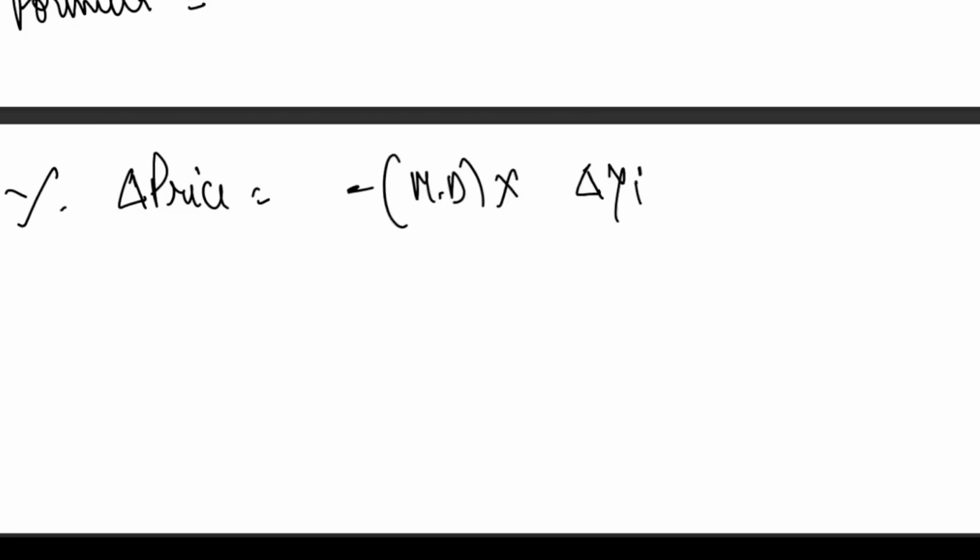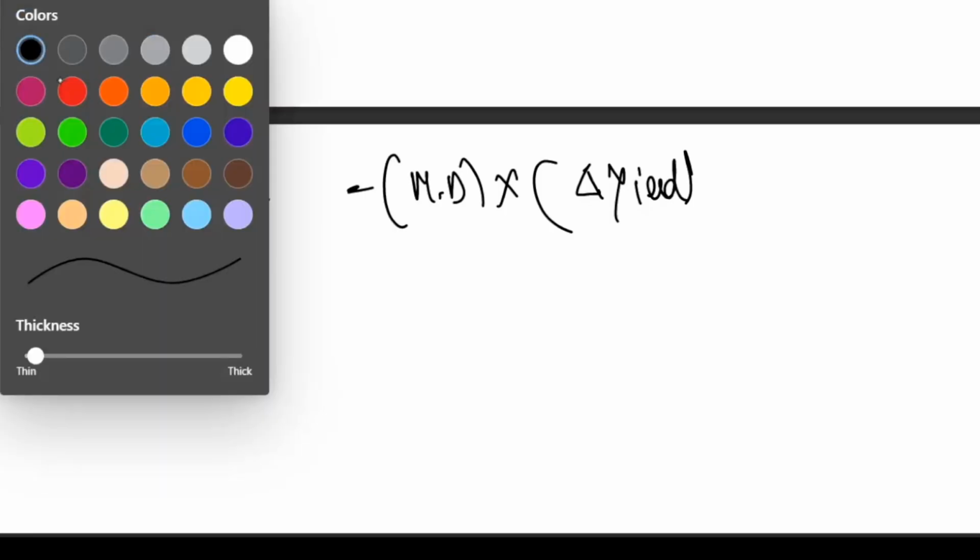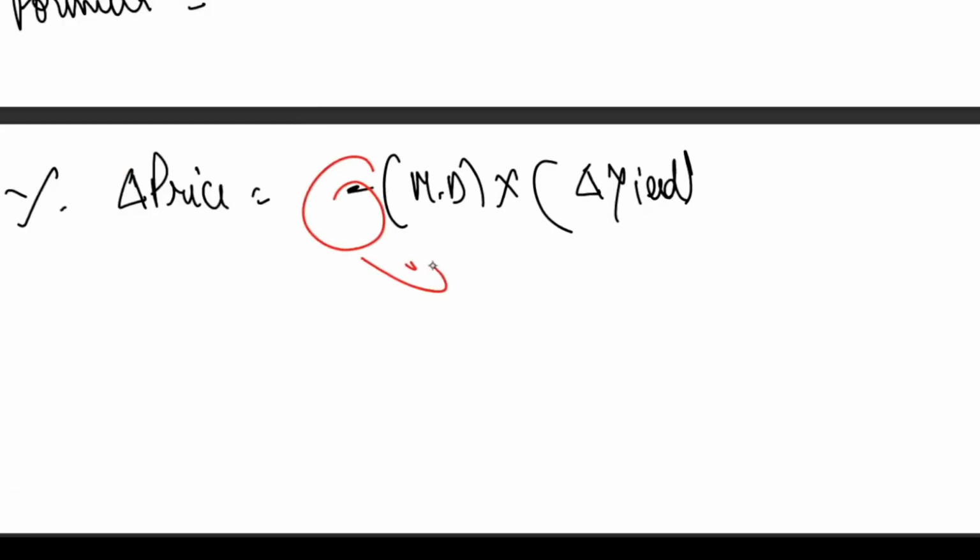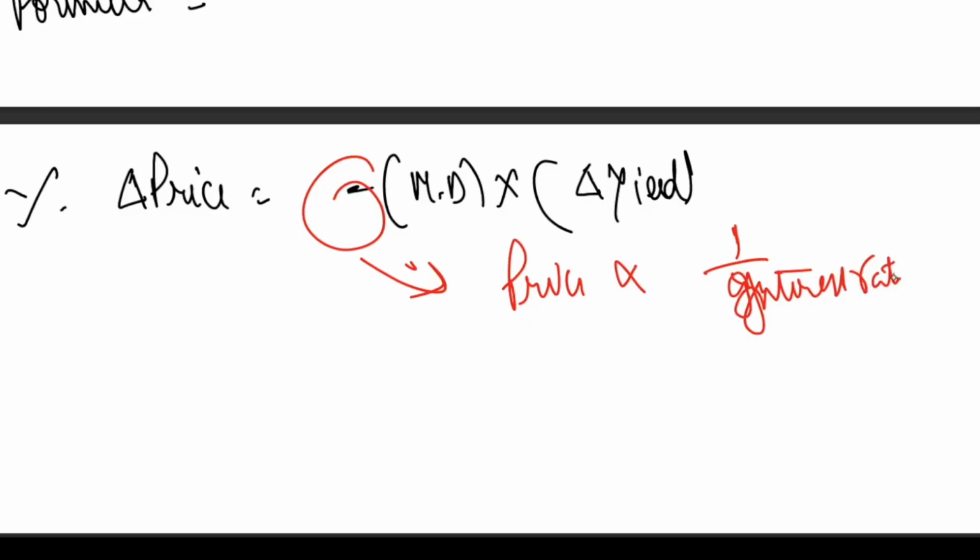Percentage change in price is equal to negative of modified duration multiplied by change in yield. You can see the negative sign. What does it indicate? Price and interest rate move in opposite directions. That's why the negative sign is there.